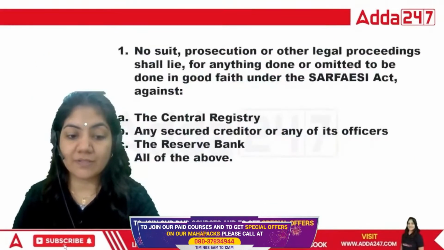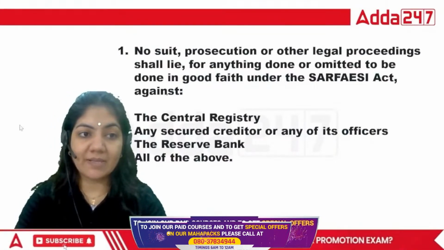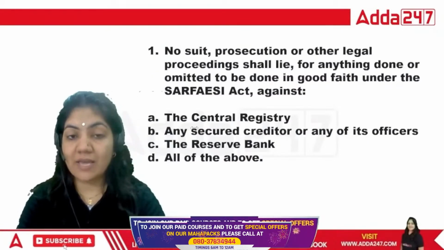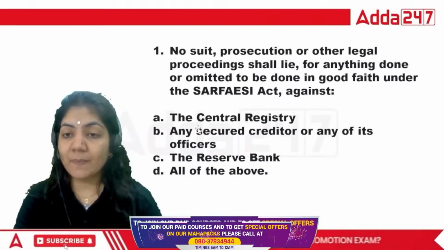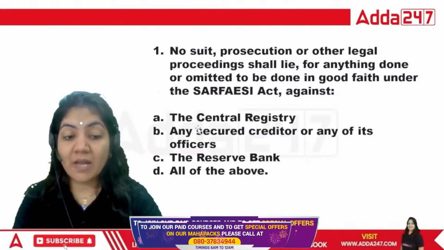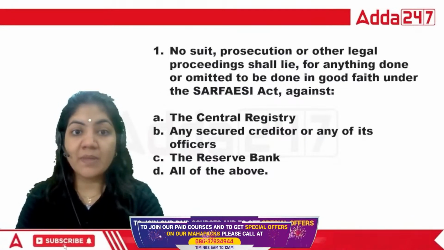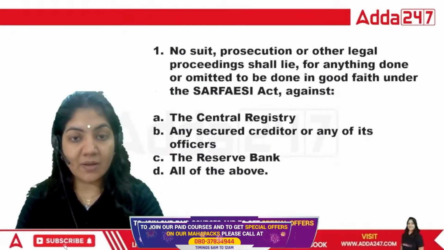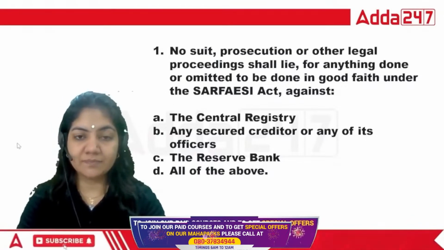Now the first question. The first question on the screen is, as you can see: no suit, prosecution, and other legal proceeding shall lie for anything done or omitted to be done in good faith under the SURFACE Act against the Central Registry, the secured creditor, or any of the officers, and the Reserve Bank, or all of the above. So which of the following is the exact one, class? Tell me.